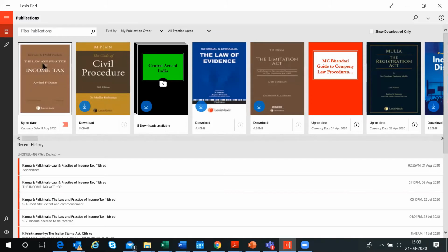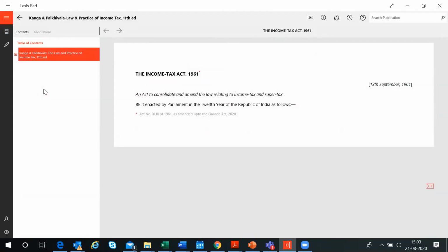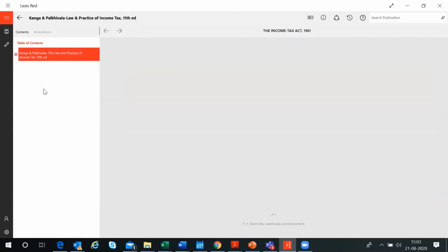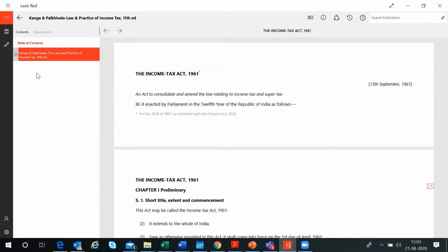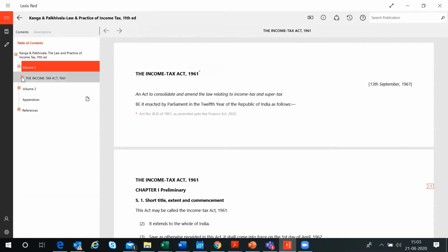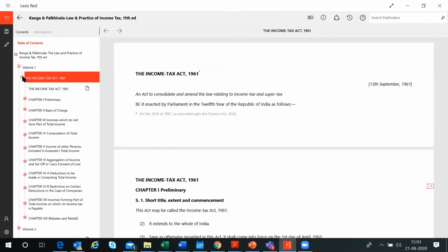Now say for example, I want to look at Kanga Palkhivala, Law and Practice of Income Tax. I just double click on that particular book and it opens up. All you see is the TOC on your left side. You can just expand it and you can start reading. So this book has 2 volumes. I see volume 1, volume 2 and the appendices. I can just click on volume 1, expand the tree and I can start reading.